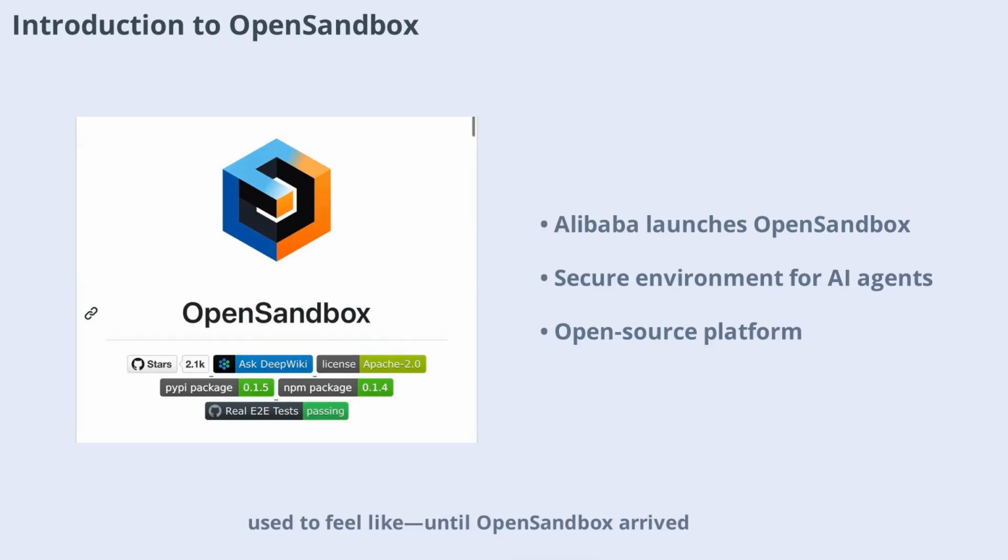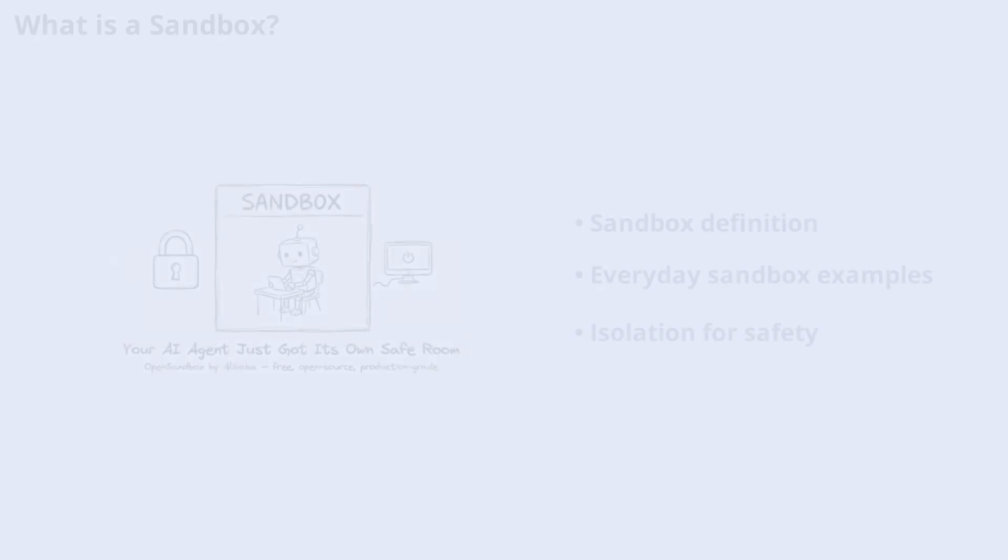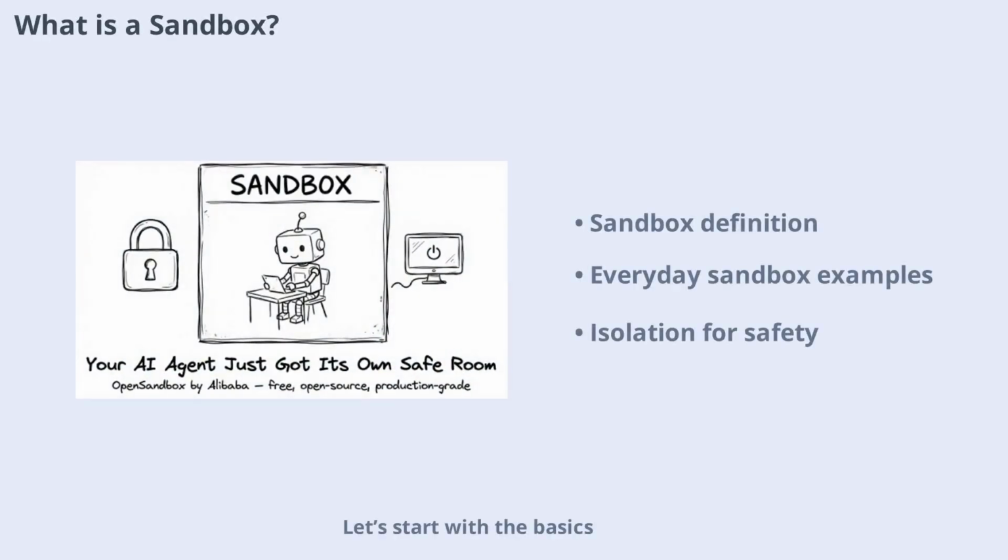That's what running AI agents used to feel like, until Open Sandbox arrived. This video will guide you through what Open Sandbox is, why it matters, and how it's changing the landscape for AI developers everywhere. Let's start with the basics. What exactly is a sandbox in the context of software and AI? A sandbox is a walled-off space where software can run freely without interacting with anything outside its boundaries.